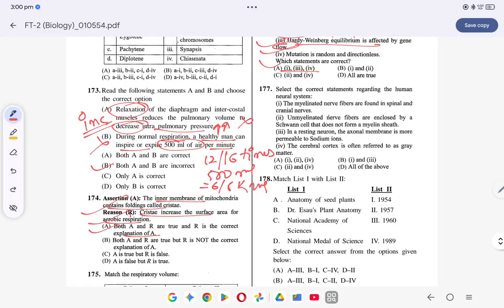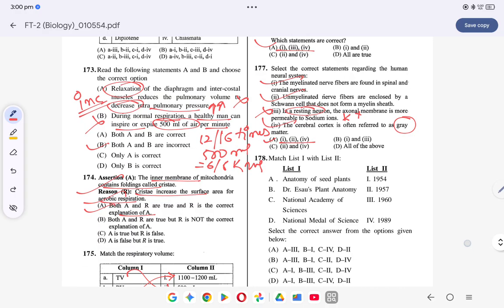Coming to the next question, the myelinated nerve fibers are found in spinal and cranial nerves, this is correct, CNS में मिलता है। Unmyelinated nerve fibers are enclosed by Schwann cells that do not form a myelin sheath, this is also correct। In resting neuron, axonal membranes are more permeable to sodium, नहीं, resting state में it is more permeable to potassium, तो 3 is wrong। The cerebral cortex is often called the gray matter, yes, cortex region is the gray matter whereas inner medulla is the white matter। तो ऑप्शन क्या हो जाएगा, ऑप्शन हो जाएगा A, where 1, 3 and 4 are correct।